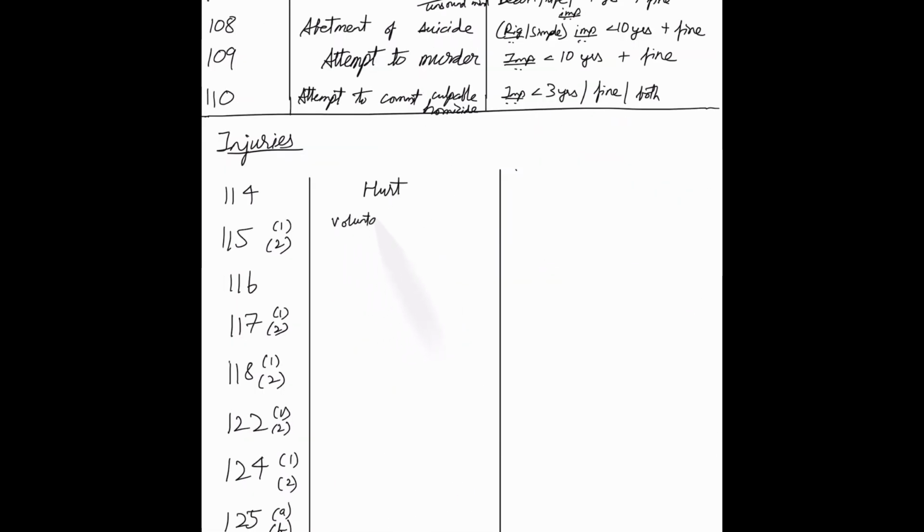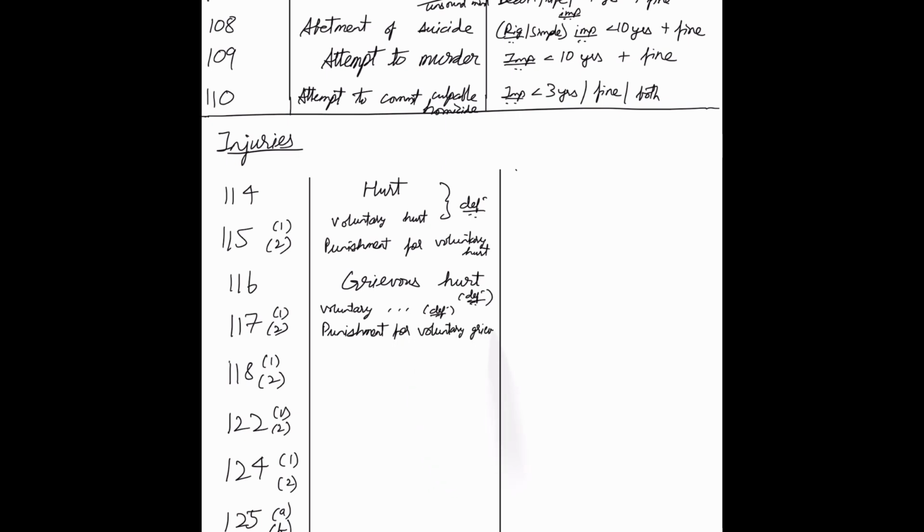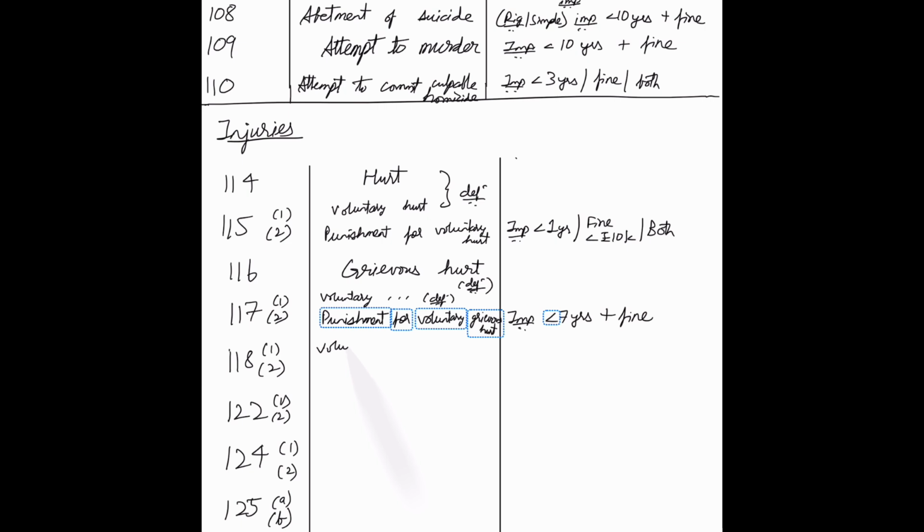Now coming to injuries, Section 114 defines hurt, 115 deals with voluntary hurt, and 115 subsection 2 deals with the punishment for voluntary hurt. 116 defines grievous hurt, 117 defines voluntary grievous hurt and punishment for voluntary grievous hurt. Voluntarily causing hurt is 1 year imprisonment or fine up to 10,000 or both, and less than 7 years with a fine for grievous hurt caused voluntarily.